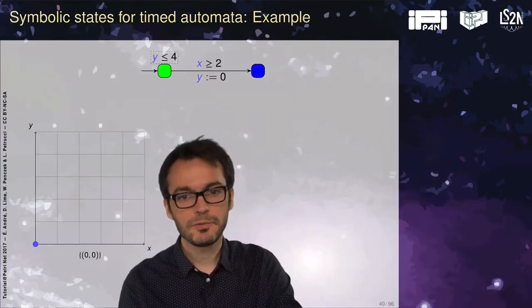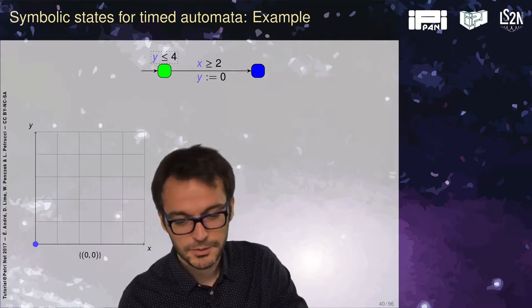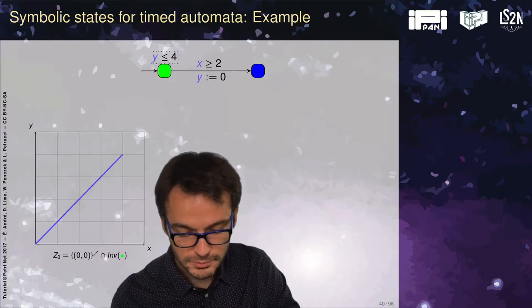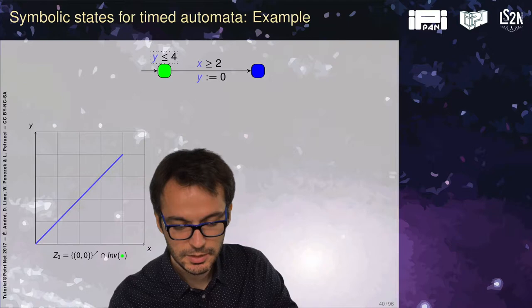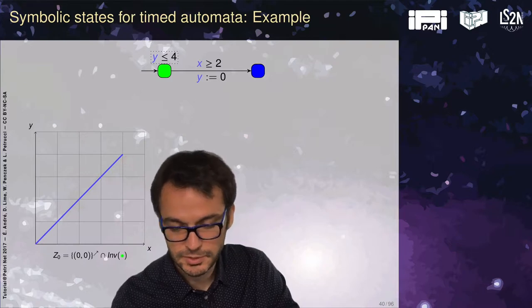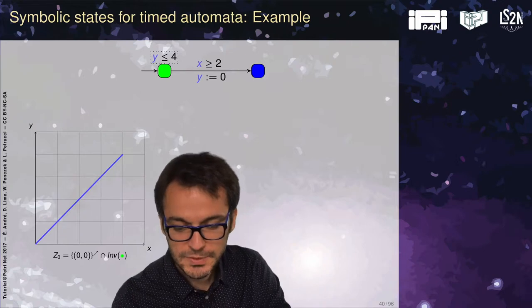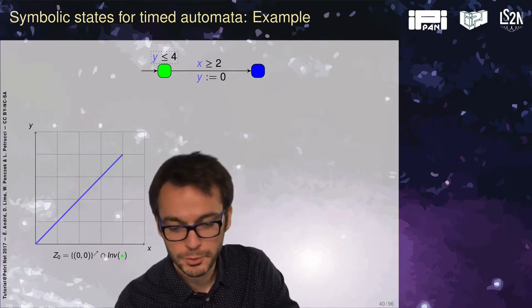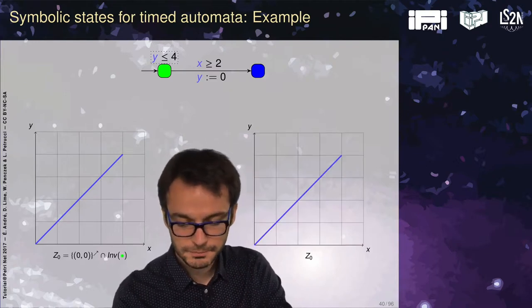So, a small example of symbolic states in a timed automaton. I have a small timed automaton where y is smaller than 4, so this would be my initial symbolic state. Both clocks have the same value because they are initially 0, and they're bounded by 4. Okay? And I will take a transition where the guard is such that x should be greater or equal to 2, and I will reset y. So I start from this.